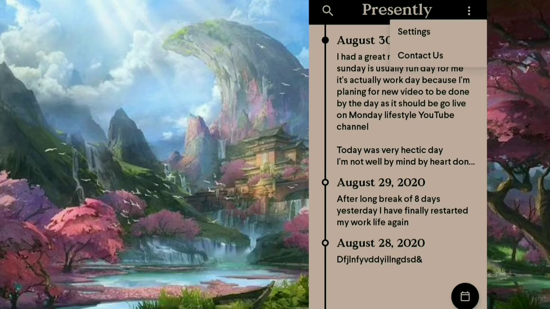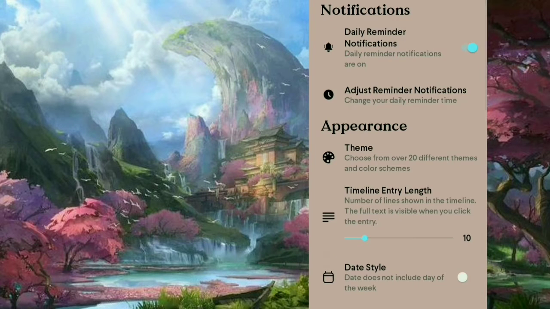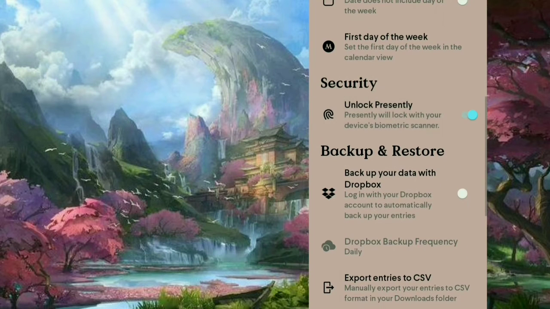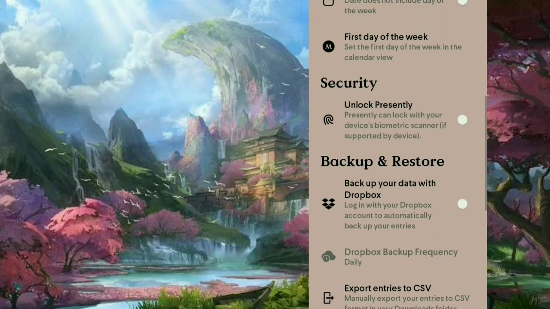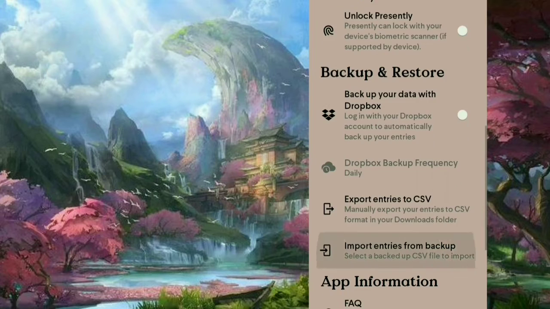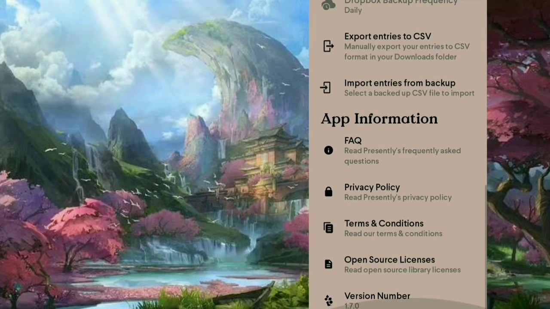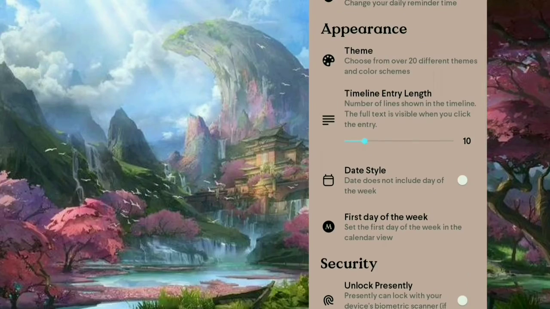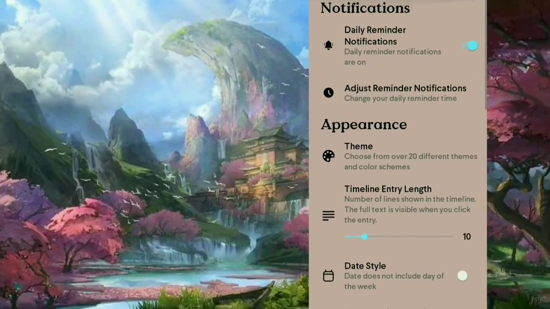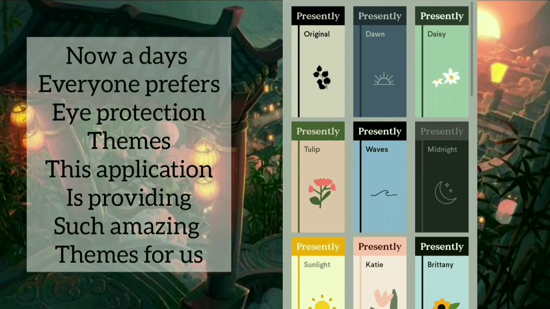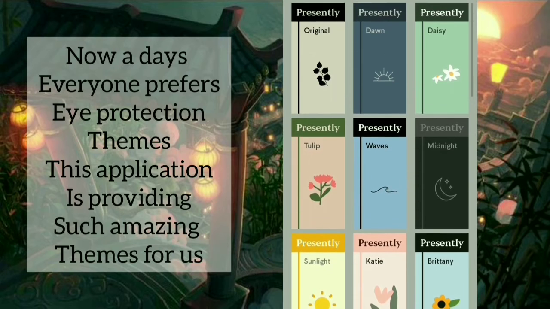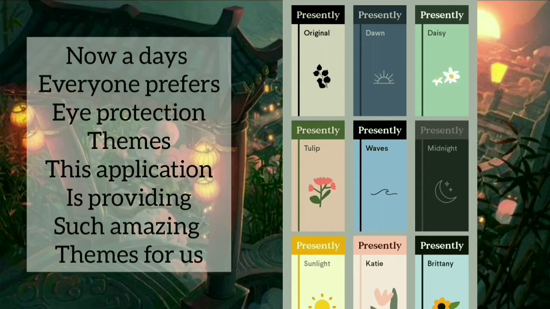This application provides you a best eye care system as well. They have some very nice themes. You can also take backup of your daily data over here. You can put a fingerprint unlock for this application. As I said, this application has many themes.